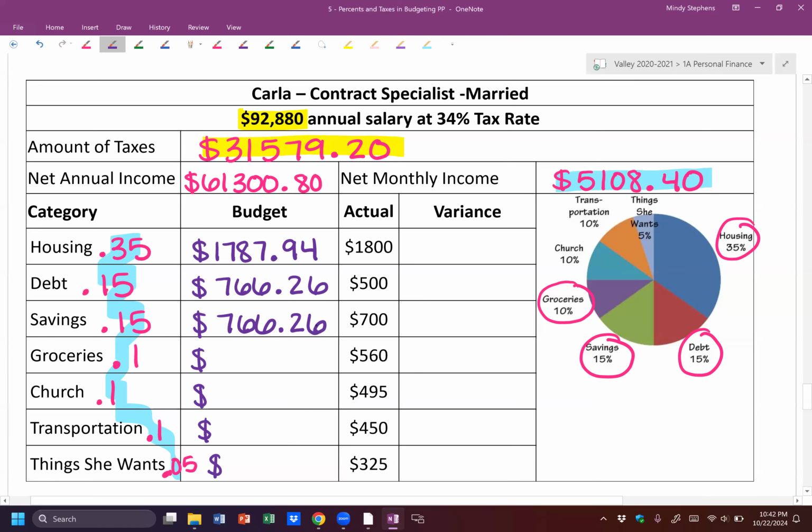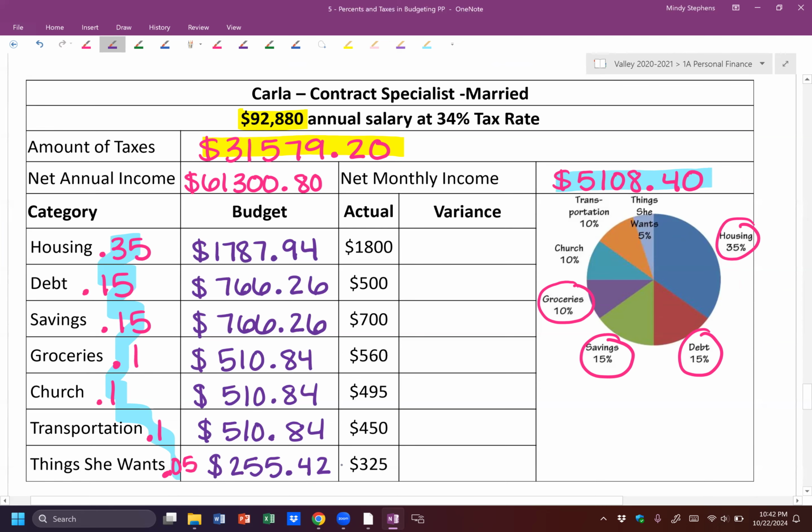Then we're going to have the next three. They're the same because they're all 10% or 0.1. So they're all 510.84. That made this a little bit faster because we had some that were the same. And then the very last one was 255.42.